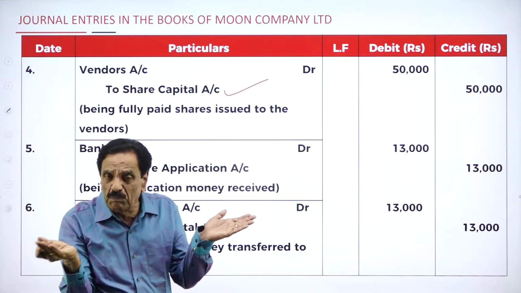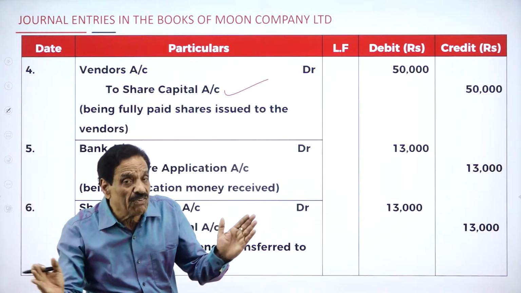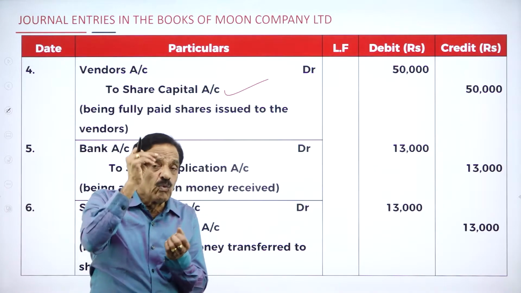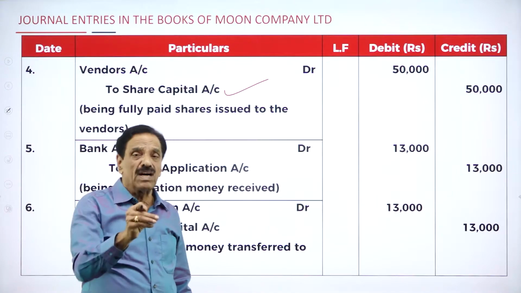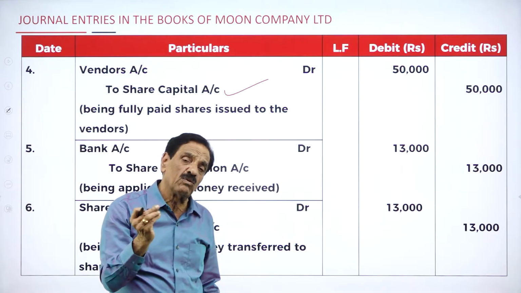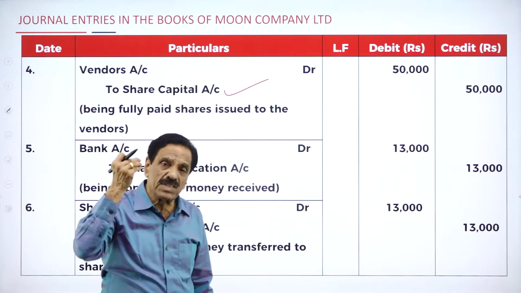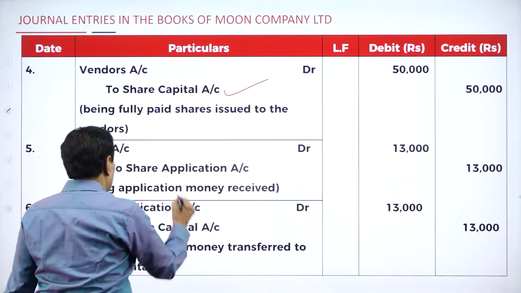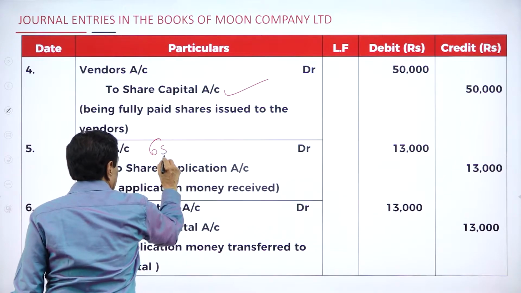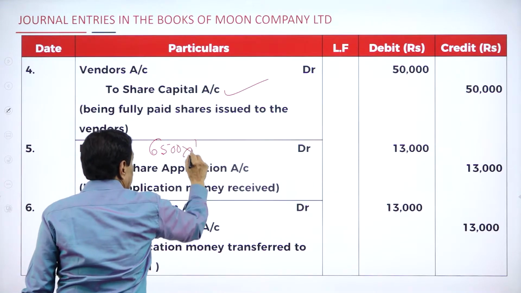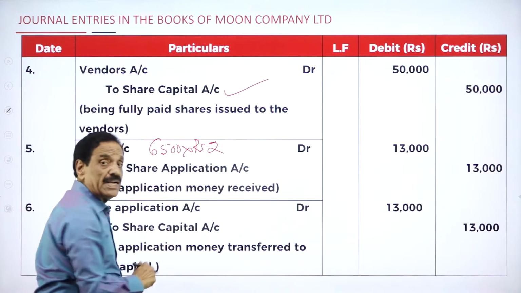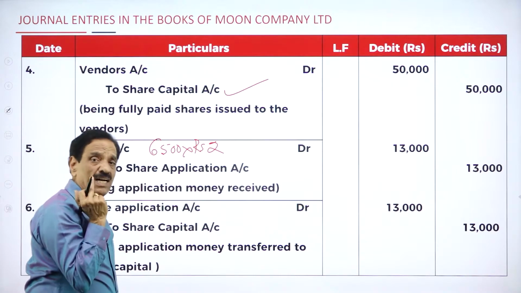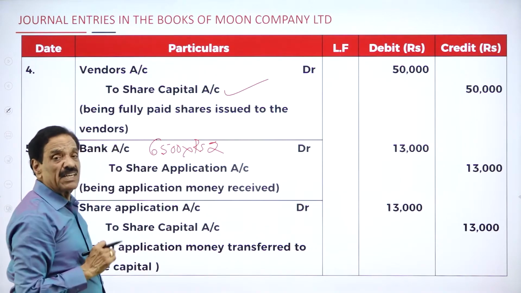Now we issue to public. Totally how much? 6,500. How they have been applied? 2 on application, 1 on allotment, 1 on the first call, 1 on the final call. So go with the application. First entry. Bank account debtor 6,500 at the rate of rupees 2. What's the entry? Bank account debtor 6,500 into 2.